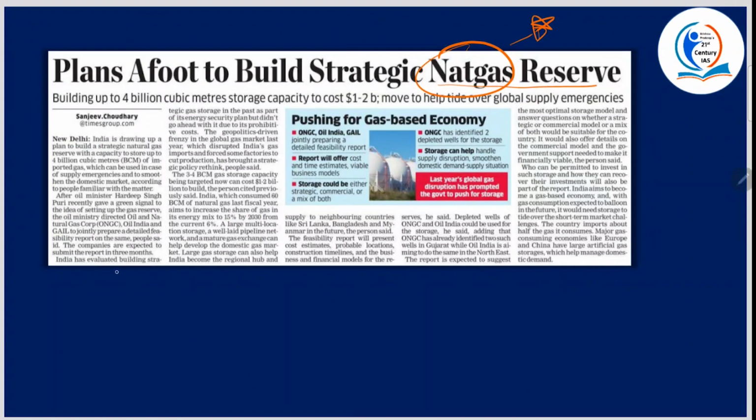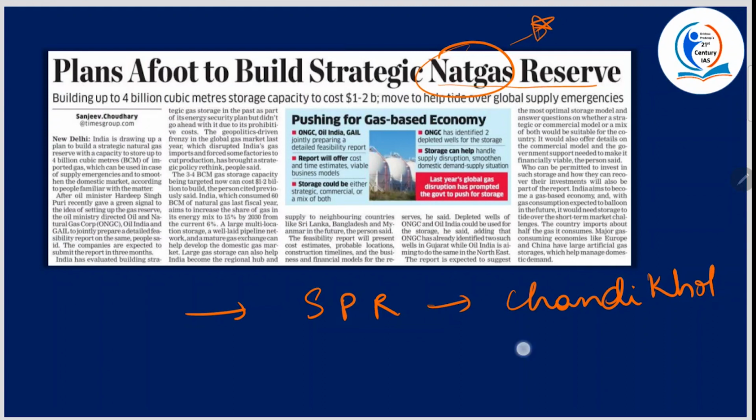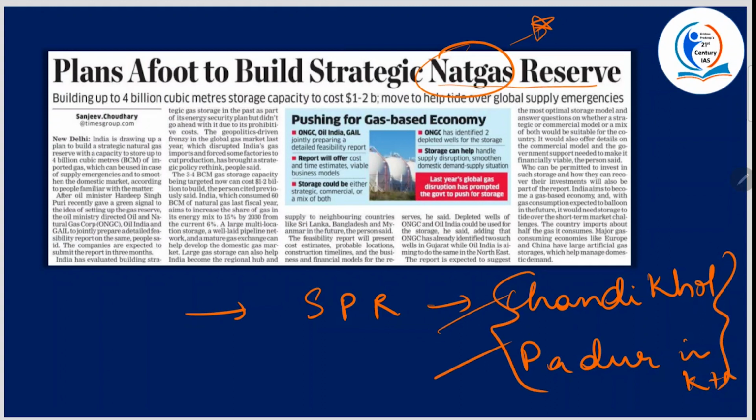In March 2023, the Parliamentary Standing Committee pointed out that there has been an inordinate delay in land acquisitions, and the land acquisition delay led to the delaying of the strategic petroleum reserve project by almost 2 years. Which projects were they referring to? They were referring to projects at Chandikol in Odisha and Padur in Karnataka. These two locations will be very important, because the Parliamentary Standing Committee itself pointed this out.